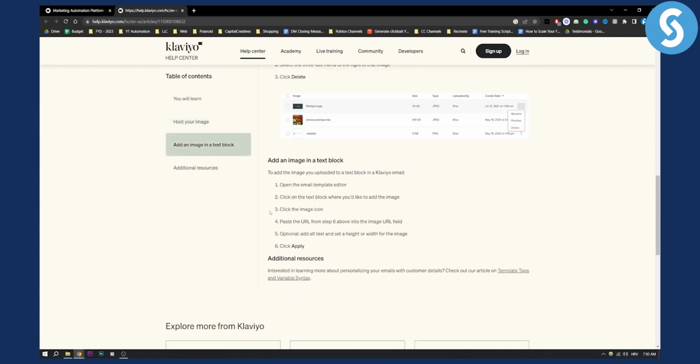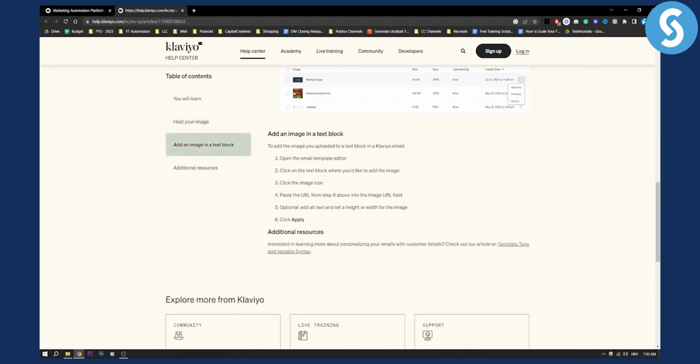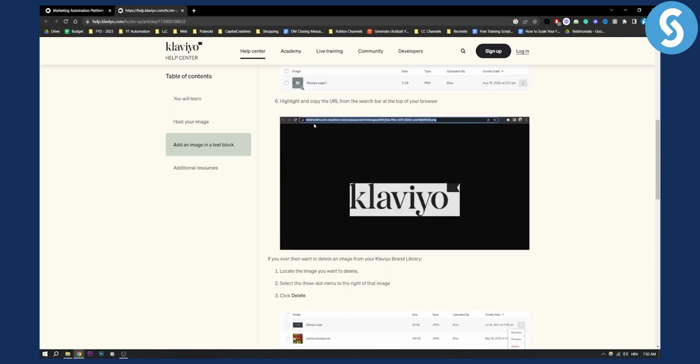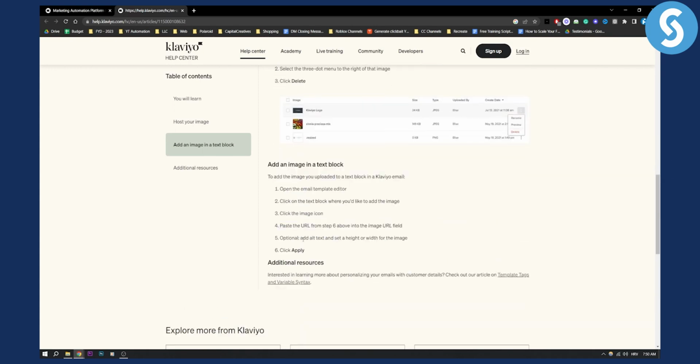But if you want to add an image in the text block in an email, then all you have to do is open the email template editor and then click on the text block where you would like to add the image and then click on the image icon. It's very simple, and then all you have to do is just paste the URL from the previous step, which is this right here. And then optionally you can add alt text and set a height or width for the image, and then you can click apply, and that's pretty much it.